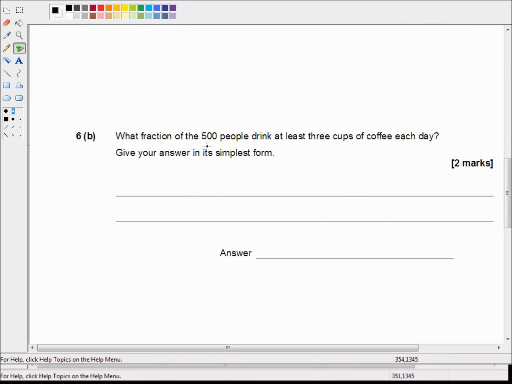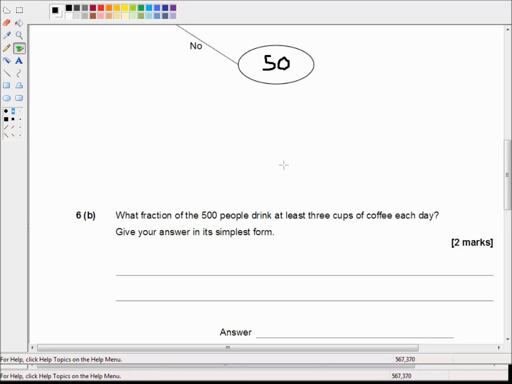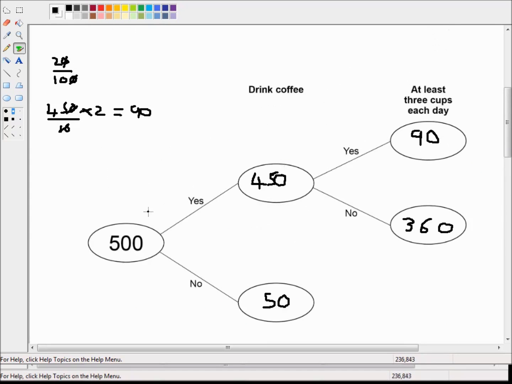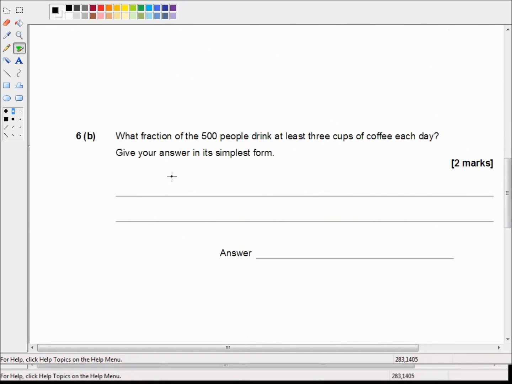Part 6b says what fraction of the 500 people drink at least 3 cups of coffee each day? Give your answer in its simplest form. Well, the fraction of the 500 people is 90 divided by 500. So there's the number that drink at least 3 cups each day, so that's 90 out of 500, and that answers the first part of the question.